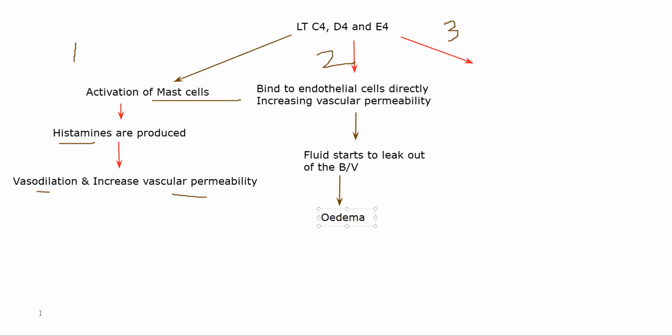Third scenario. I'm explaining them as scenarios, but basically all of them are happening together. Three things that are happening together. Better that way to understand if you want to make it easier for yourself. These bind to respiratory smooth muscle. So you have smooth muscle around your respiratory bronchi and all of that. They will bind to this and cause constriction.